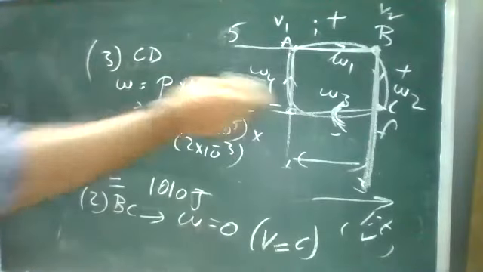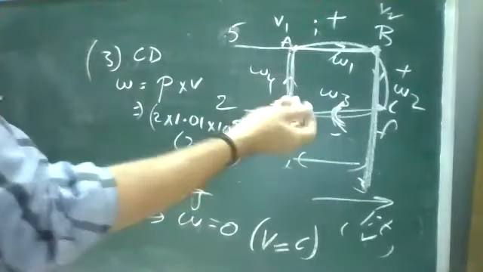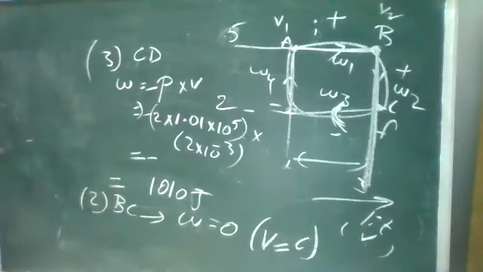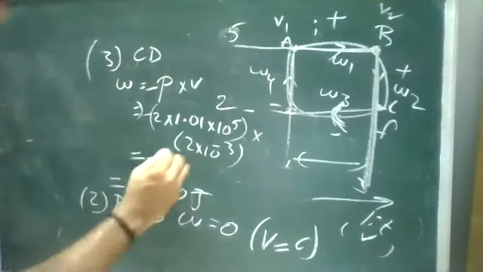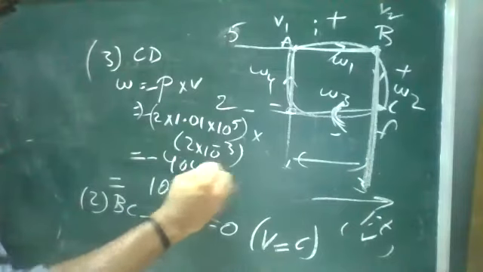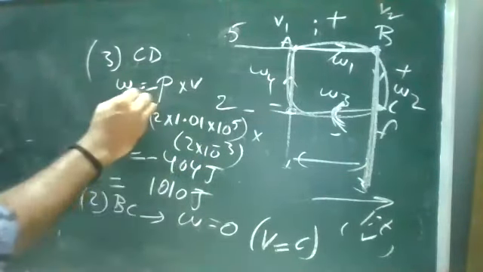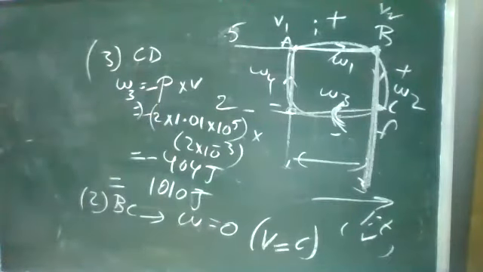Now this work function is in the opposite direction. Because it is anti-clockwise, it is negative. So the work function is minus 404. Whatever work function we are taking here, this is your work function W3.